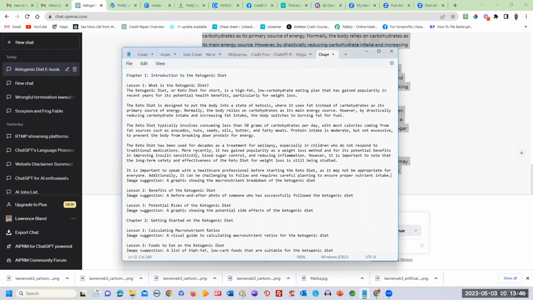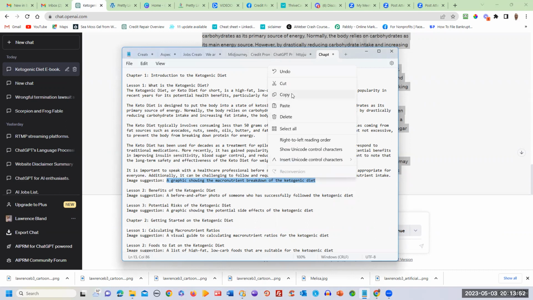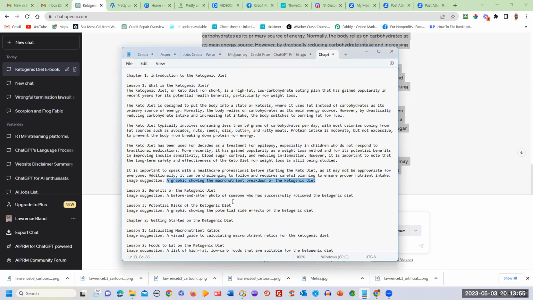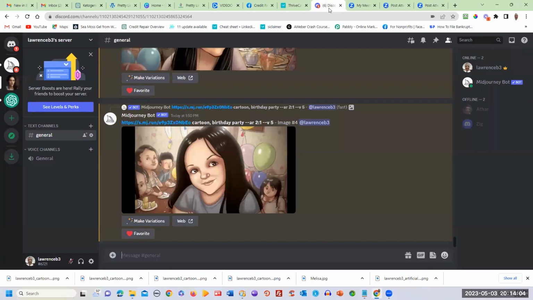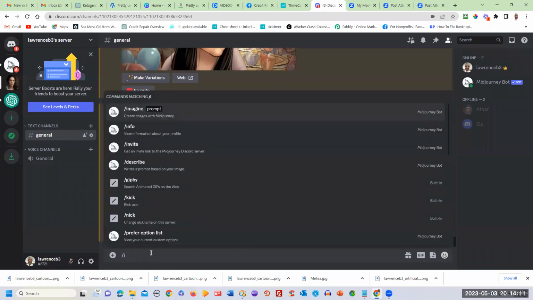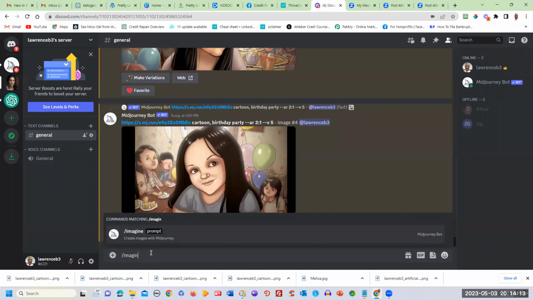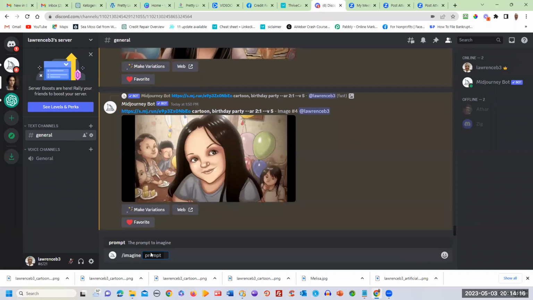Now let's say you want to see what your image suggestions look like. So I'm going to go ahead and copy this image suggestion that says a graphic showing a macronutrient breakdown of the ketogenic diet. Okay, so I'm going to go on over to my Midjourney. I'll go over to the server here, and you'll type in slash imagine. Okay, and then you copy your prompt in.